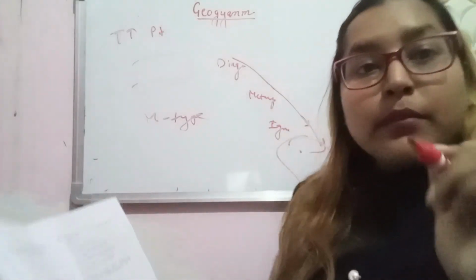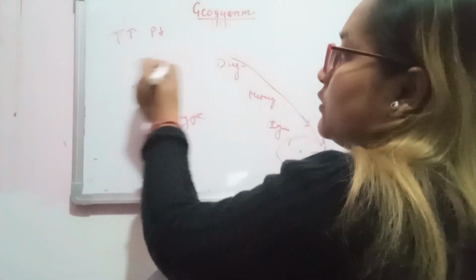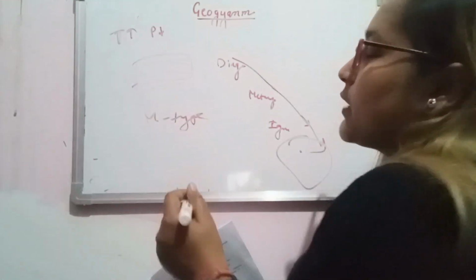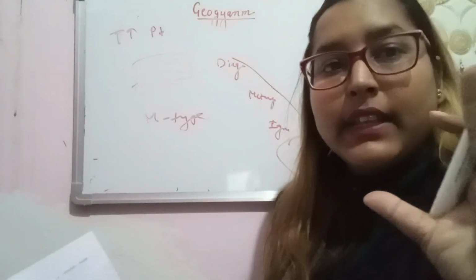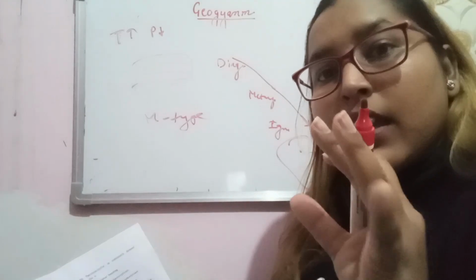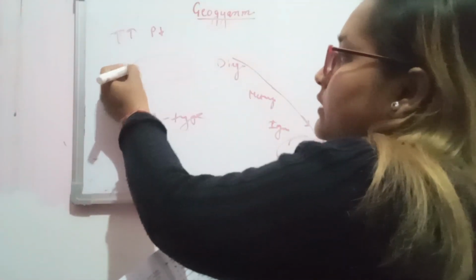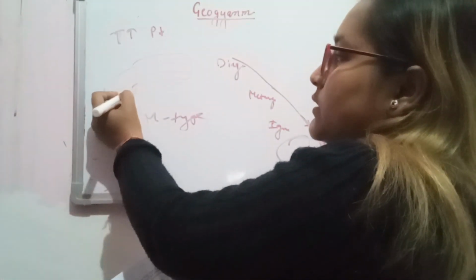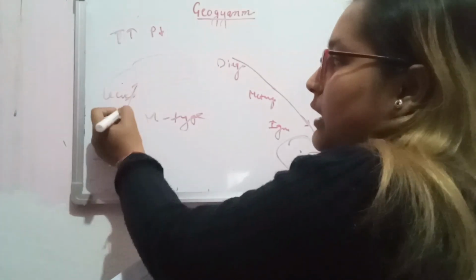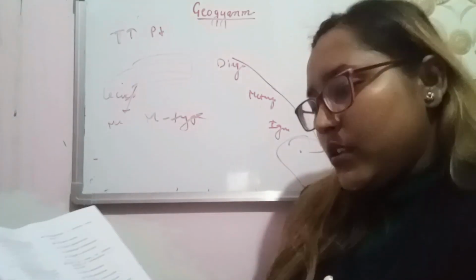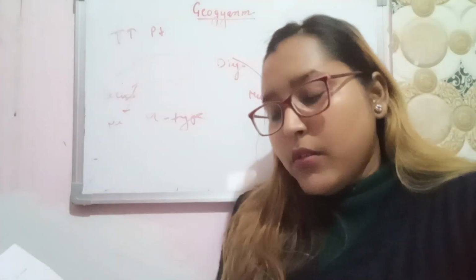In migmatite you will see banding too, not that much wide banding, but it is somewhat foliated. You will see leucosome, which is the light color band, and melanosome, which is the dark color band. So you will see melanosome in migmatite.